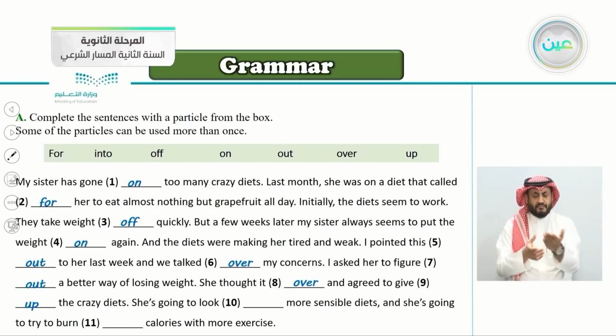So to look into means to search for something. So she's going to look into more sensible diets, and she's going to try to burn calories with more exercise. So try to burn, very good, to burn off calories with more exercise.